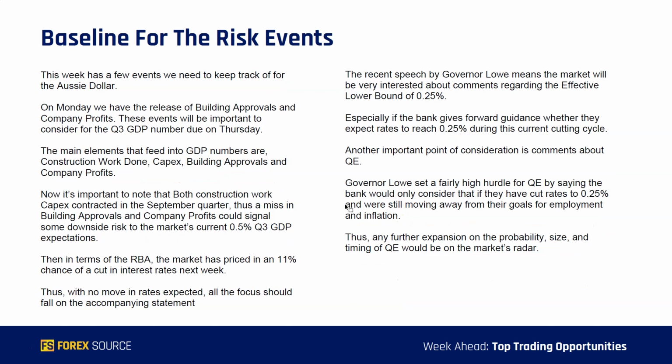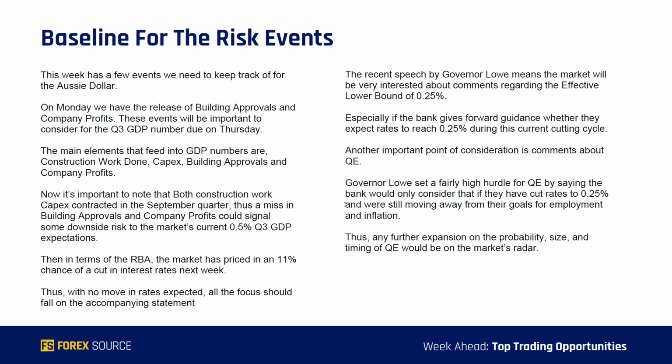Now, looking at the baseline for the risk events, this week we have a few events that we need to keep track of for the Aussie dollar. On Monday, we have the release of building approvals and company profits. Now, these events will be very important considering the Q3 GDP number that we have due on Thursday. The main elements that feed into that GDP number are construction work done, capex, building approvals, and company profits.